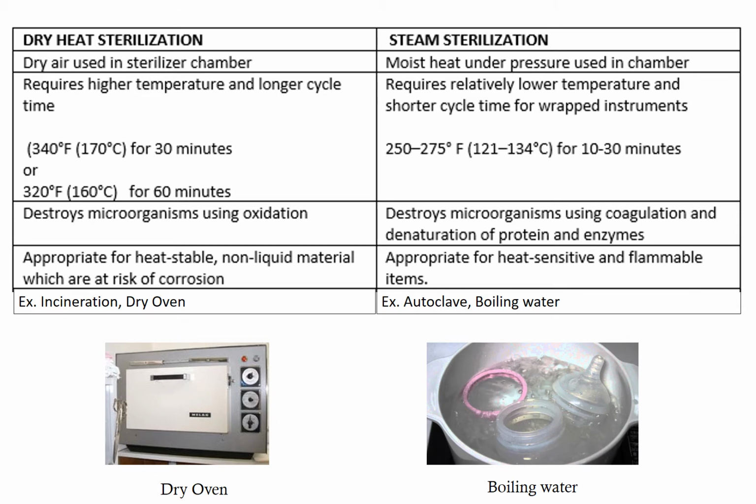Example is your dry oven or incineration, that means direct burning, or for steam sterilization you have the example of boiling water. This we have seen in our house also, especially for small kids. Usually their milk bottles or their utensils are sterilized in boiling water.